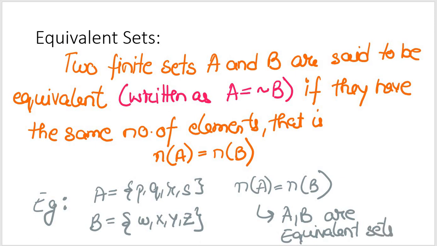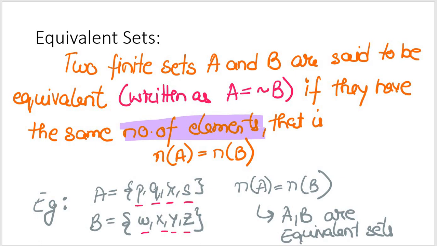See, irrespective of the kind of elements I have, there isn't any similarity between P, Q, R, S and W, X, Y, Z apart from all these being letters. That means I cannot comment on whether P is equal to W, or Q is equal to X. They may have the same values, but here we are only dealing with the number of elements.